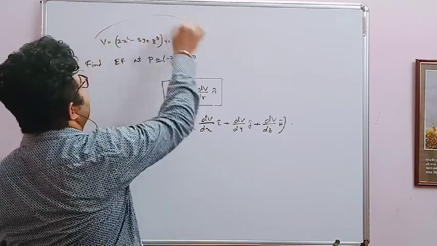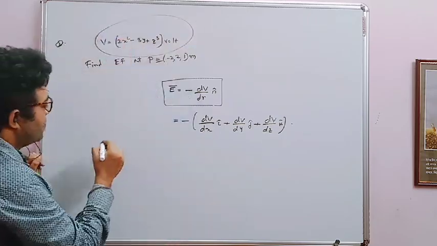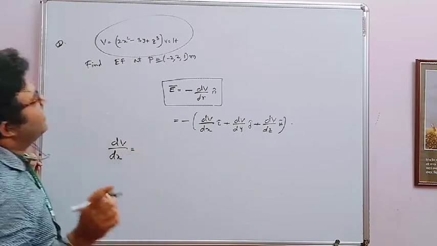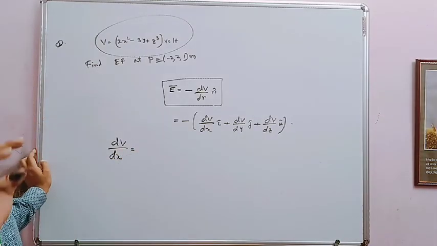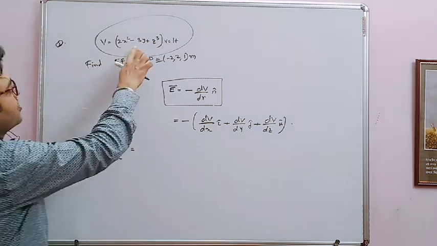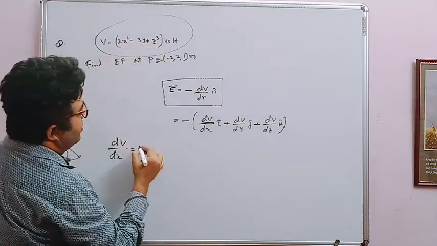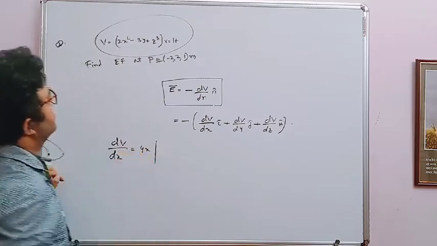So here in this one, voltage is given. So first of all, we have to differentiate voltage with respect to x. And when you differentiate voltage with respect to x, keeping y and z constant, these two are constant, so 0. So what we have, 2x square, so we have 4x after differentiation.